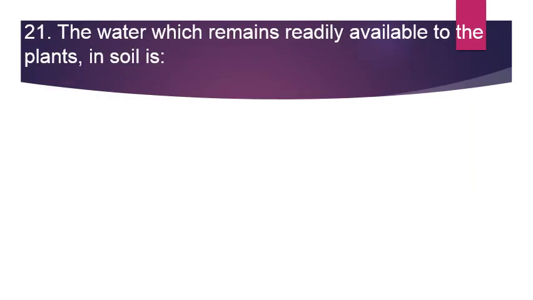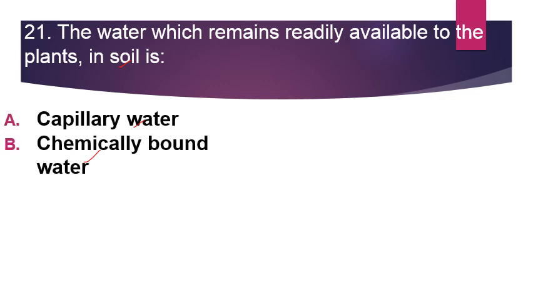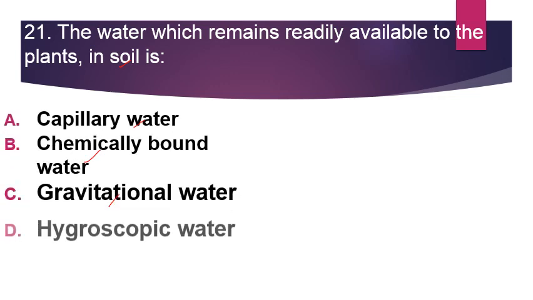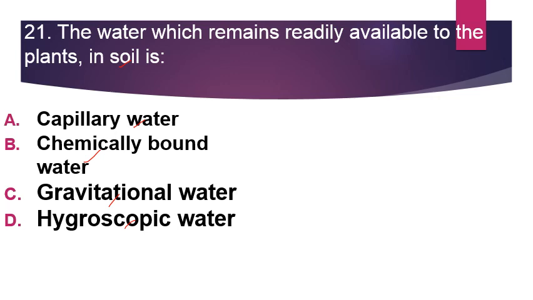The first question is: the water which remains readily available to the plants in soil is. Our options are capillary water, chemically bound water, gravitational water, or hygroscopic water. So its right answer is capillary water. This is the water which is present in the soil for plants, and plants can utilize this water. And other forms of water are not readily available for the plants.